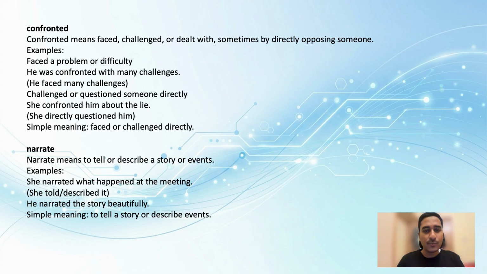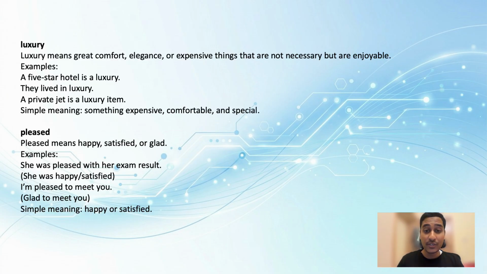Let's go through the next words. Luxury. Well, you use this word in your day-to-day life, right? Luxury means great comfort, elegance, or expensive things that are not necessary but are enjoyable, right? Luxury could mean different things for different people.